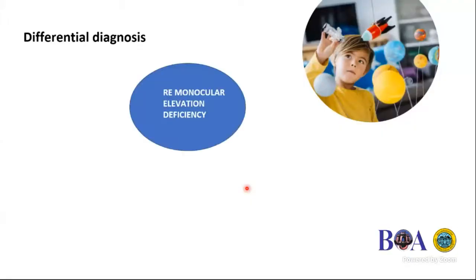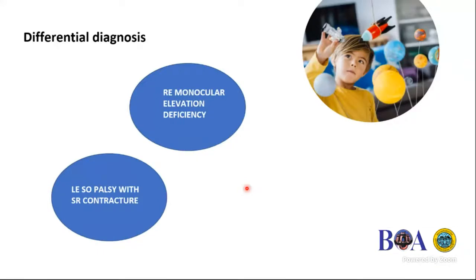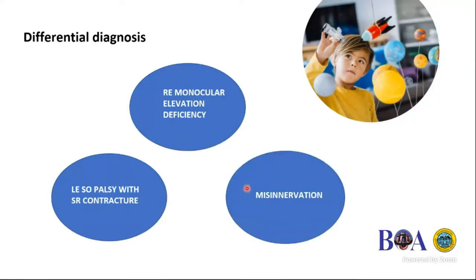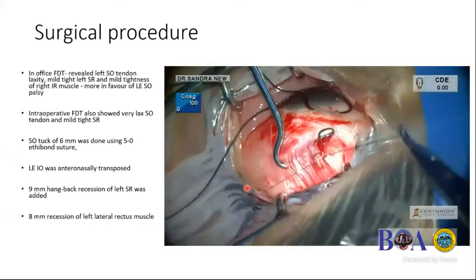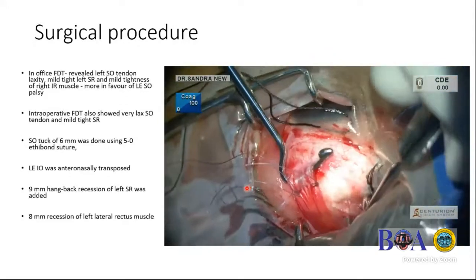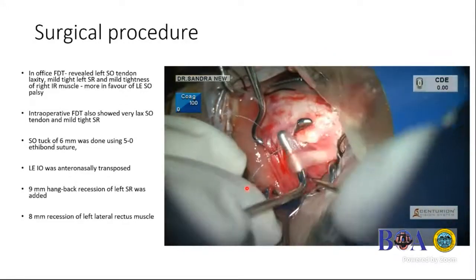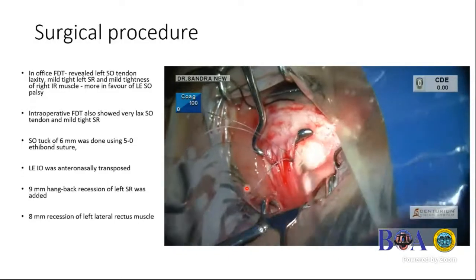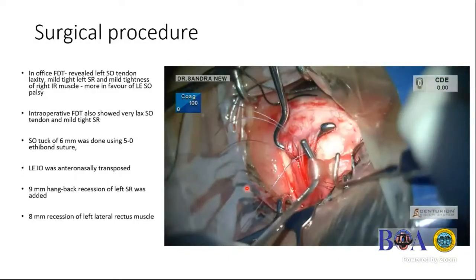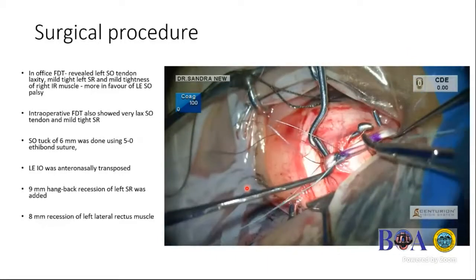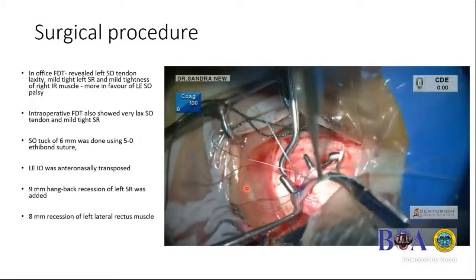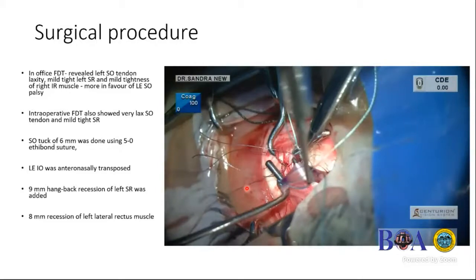So this was quite a diagnostic dilemma. We were thinking between right eye MED, left eye SO palsy or misinnervation. So the plan was to go ahead and explore intraoperatively to get some clues also. And you can see the superior rectus being hooked and the superior oblique by the nasal approach, again extremely long and lax. So that was in favor of a congenital SO palsy. The superior rectus also had a mild tightness. So maybe a long-standing SO palsy with an SR mild contracture.